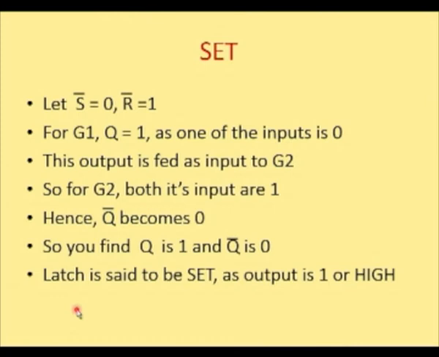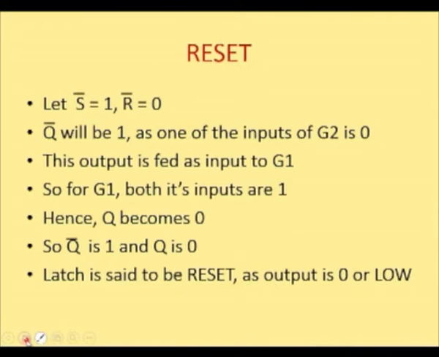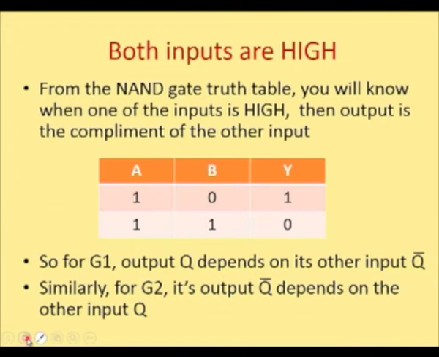Hence, when S bar is equal to 0, Q is 1 and hence we say the latch is set and the output is high. Similarly, when S bar is equal to 1 and R bar is equal to say 0, then the latch is reset because the output is 0. When both the inputs are high, let us see what happens.